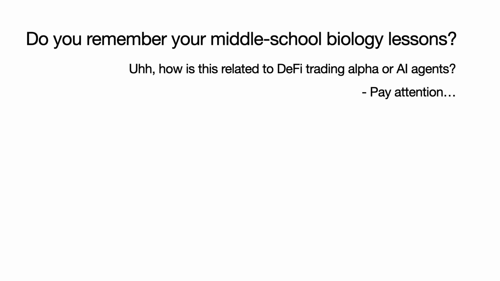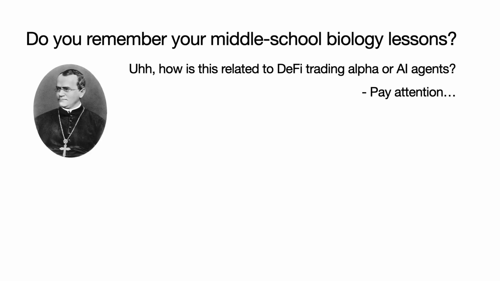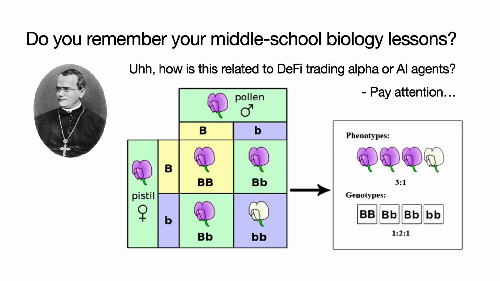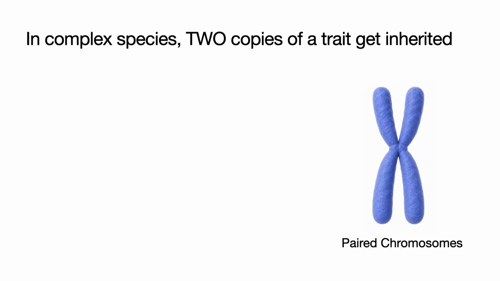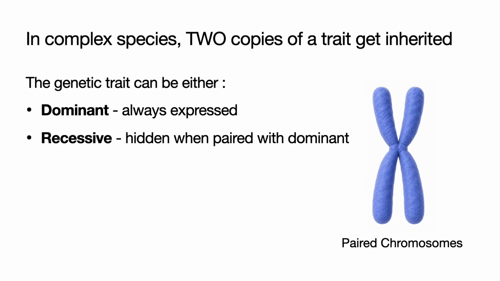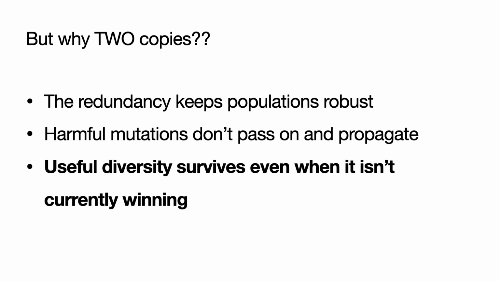Do you remember middle school biology lessons? A monk called Gregor Mendel discovered the laws of inheritance while mating pea plants. Complex species always carry two copies of a gene. Dominant traits get expressed, while recessive traits get hidden. But why two copies? It's because this redundancy is what keeps populations robust. It ensures that harmful mutations don't propagate and useful diversity survives even when it isn't currently winning.